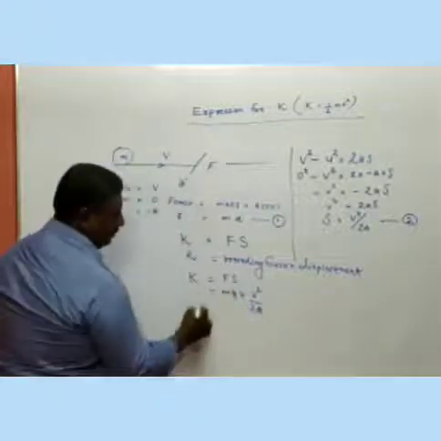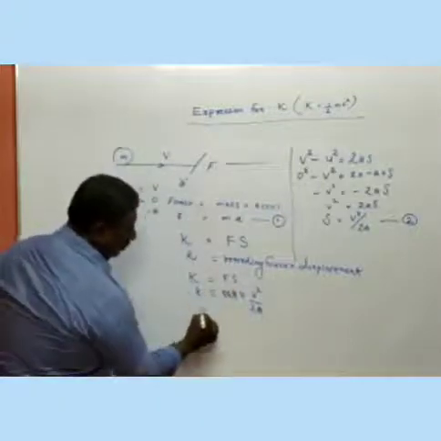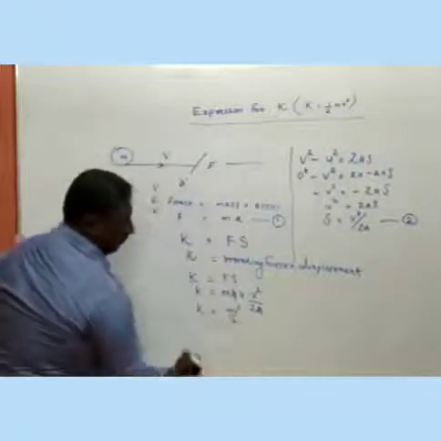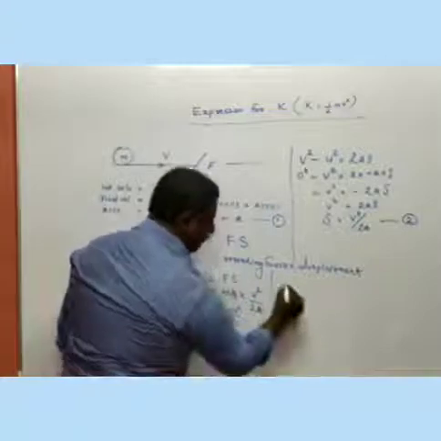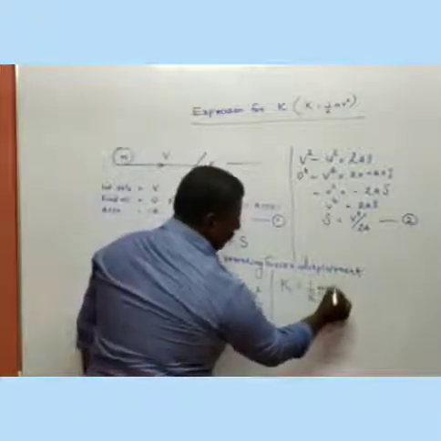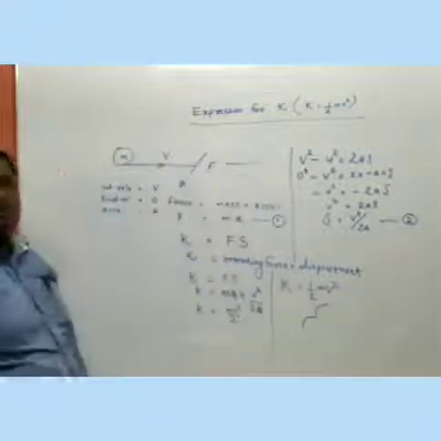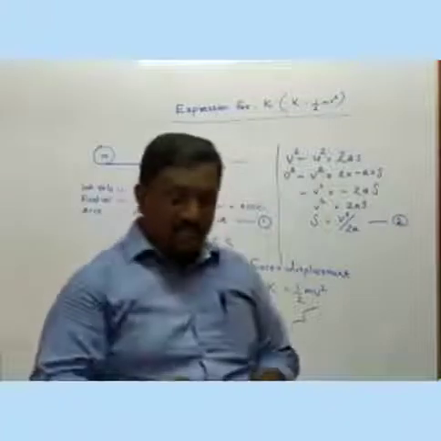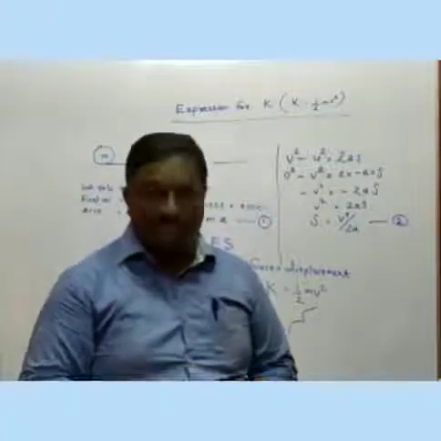A can cancel, k is equal to mv square by 2. That we can write k is equal to half mv square. Okay, this is very important derivation that you have to study well.